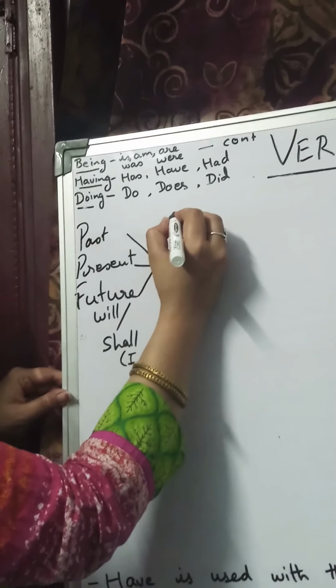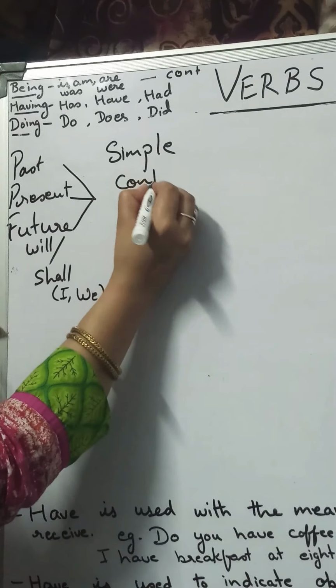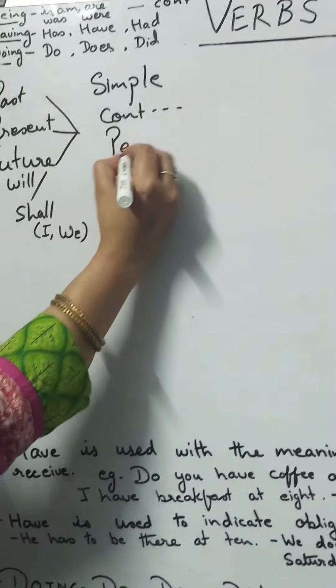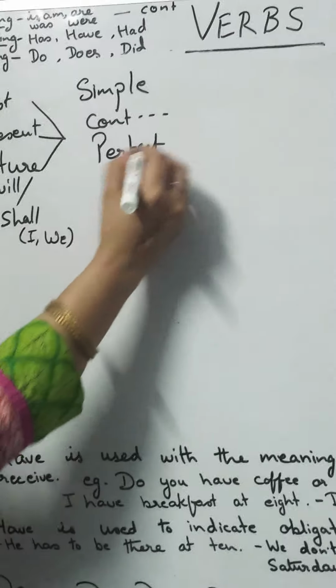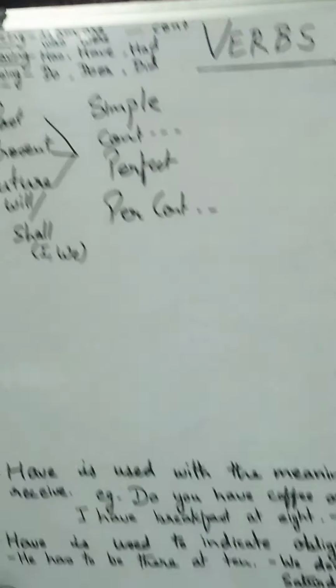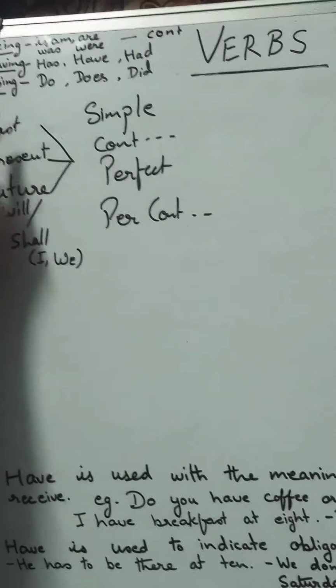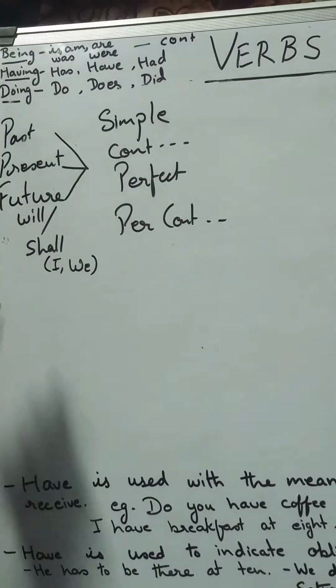Now we have simple, continuous, perfect, and perfect continuous. Past simple, past continuous, past perfect, and past perfect continuous.